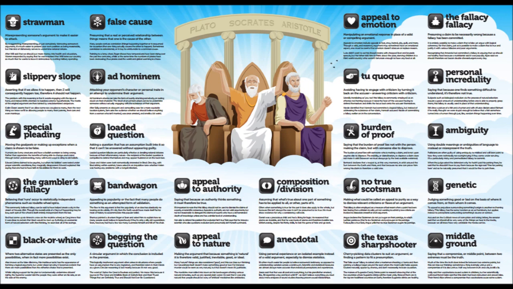2. False cause. You presume that a real or perceived relationship between things means that one is the cause of the other. Many people confuse correlation, things happening together, or in sequence, for causation, that one thing actually causes the other to happen. Sometimes correlation is coincidental, or it may be attributable to a common cause.